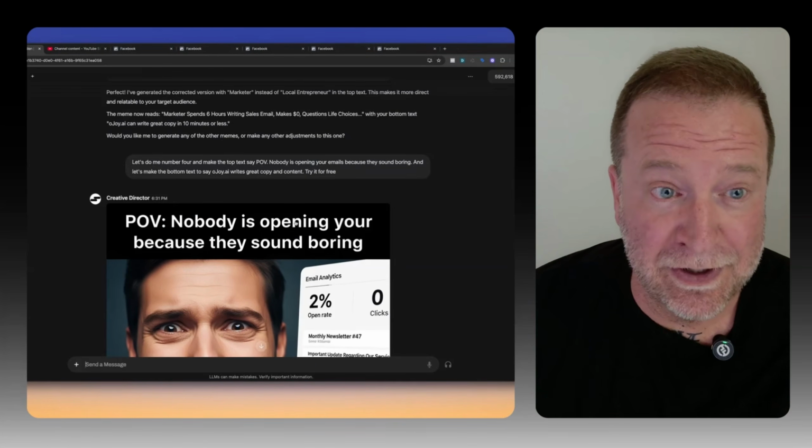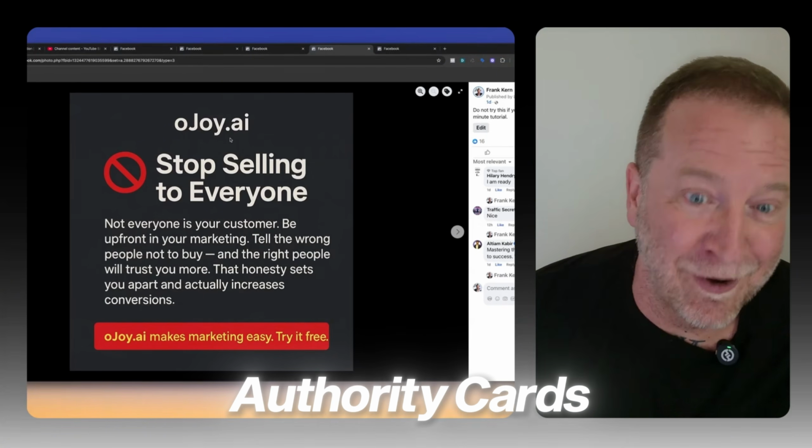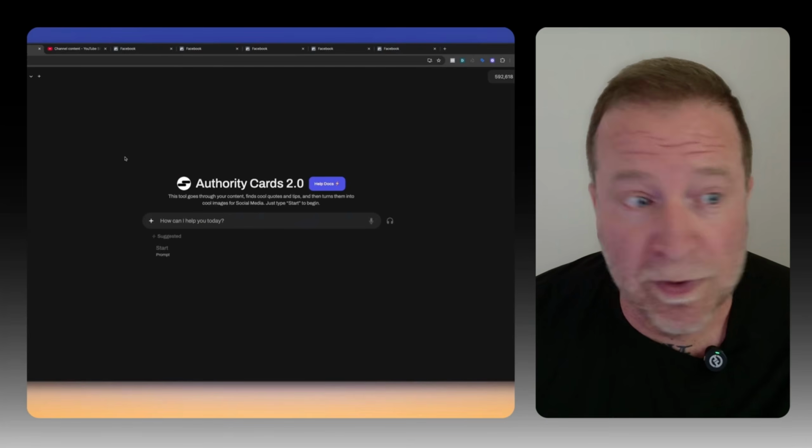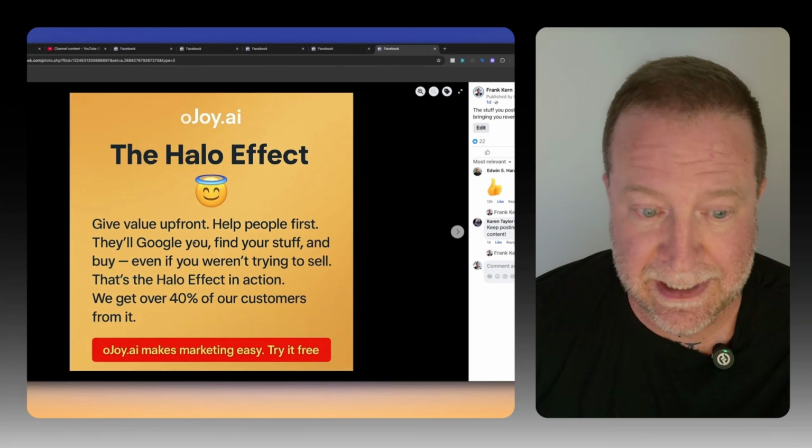And now let me show you this other one. So these are absolutely crushing it. I'm calling these authority cards. And the way you create these is so cool. There's another tool in oJoy. We just released it. And this one's called Authority Cards 2.0. And it makes cool stuff like this one.